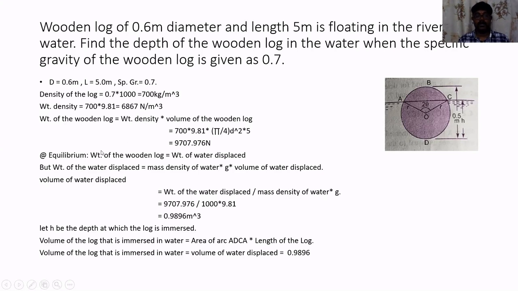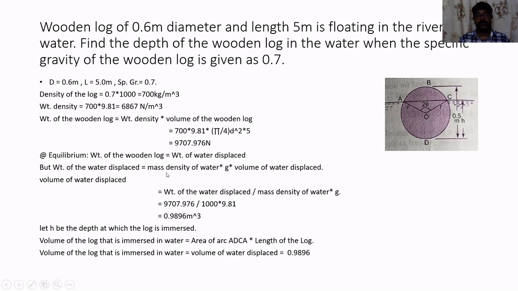At equilibrium, the weight of wooden log will be equal to the weight of water that has been displaced. But weight of water displaced can also be written as mass density of water into acceleration due to gravity into volume of water that is displaced. It is just the same formula, or same concept, that we have used for solving the previous problem.